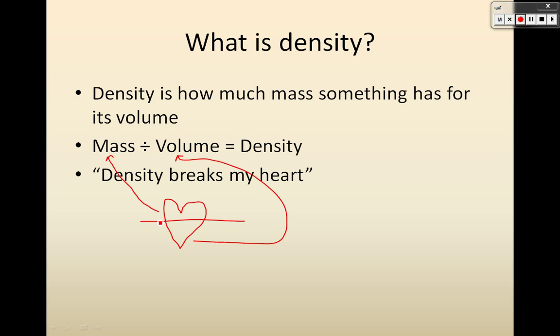And then if you remember your math class, if you had 6 over 3, you'd know that that is 6 divided by 3. And so this line means the divided by. So that's how you can remember that it's mass divided by volume.